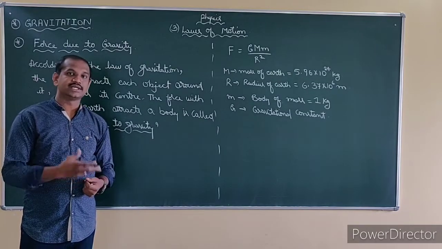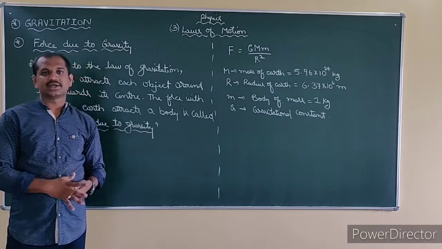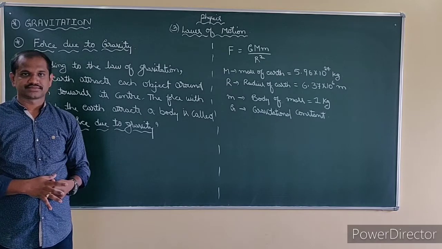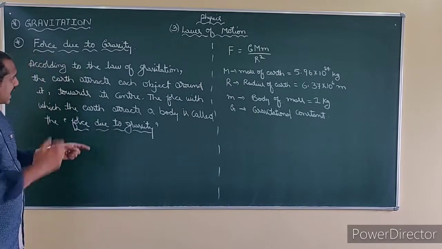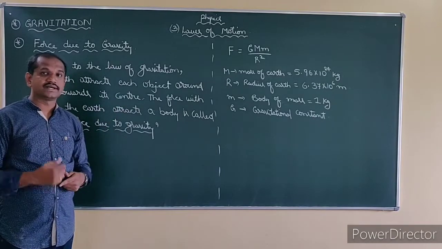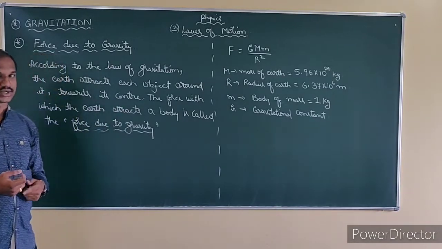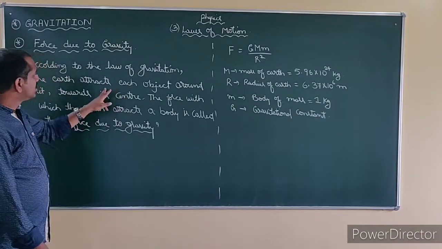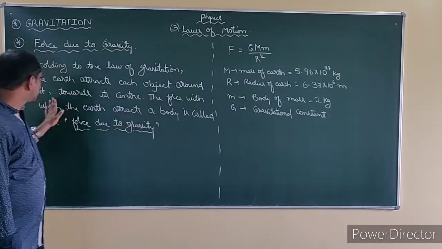But upon the earth, can you see that the earth has the capacity of attracting all the objects around it towards its center? This concept of center of gravity you will study in your 10th standard. Understand? But remember, the earth has the ability to attract all the objects around it.